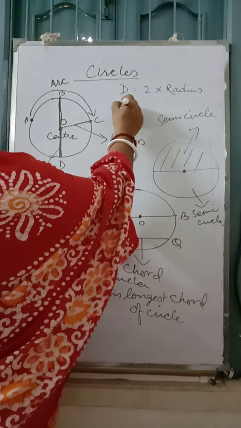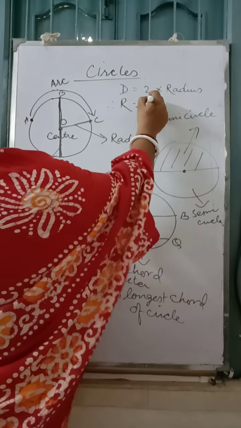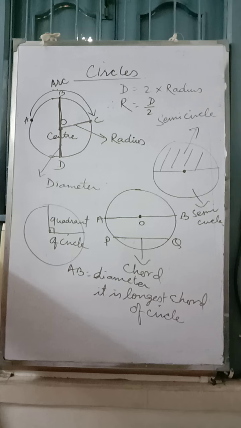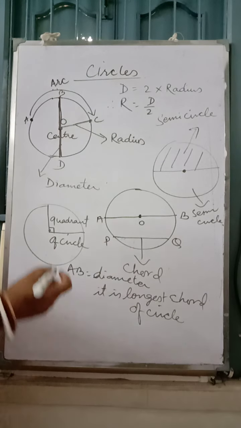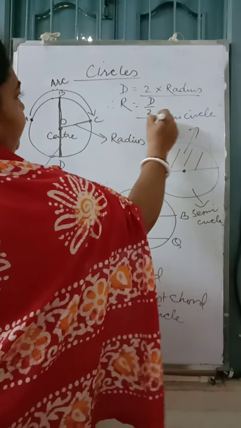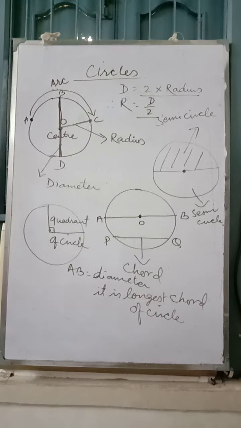This much we have to find. This is what we have to know about the circles. Only that much is enough for you.